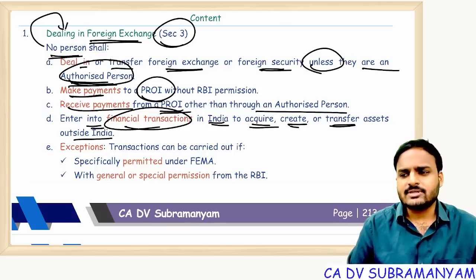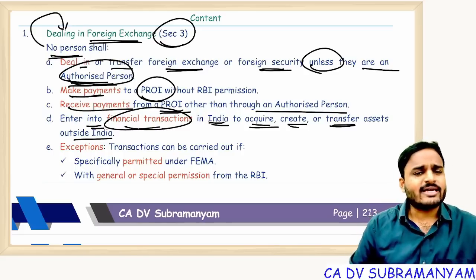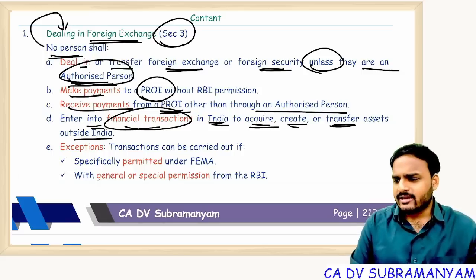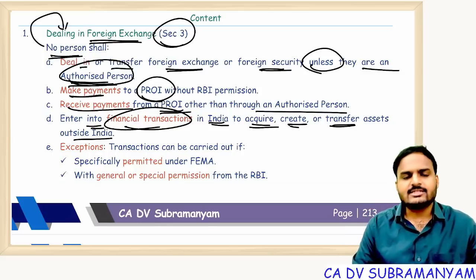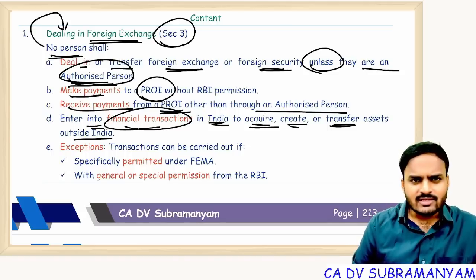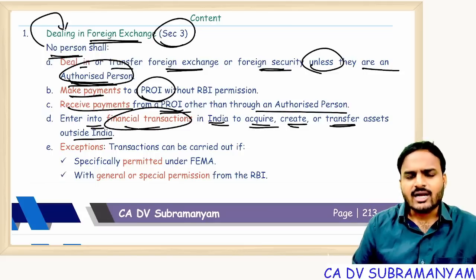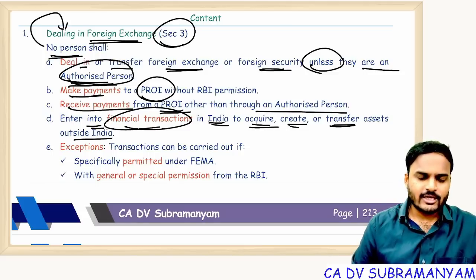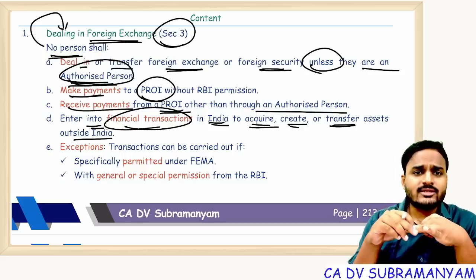Getting my point? Simply, these are RBI permitted agencies where you can get foreign currency by exchange of Indian currency, or where you get Indian currency by exchanging foreign currency. So now the point is, if you want to deal with foreign exchange, you can't deal with it directly, but through an authorized person. If you want to make payments outside India, through an authorized dealer you can make payment.